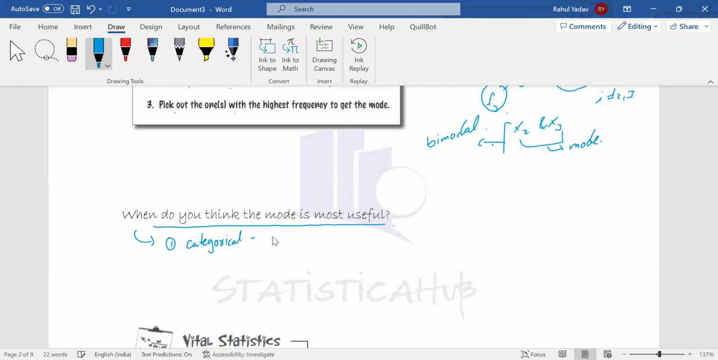For categorical data, we can't find the mean and median. In that case, mode is the perfect fit for the average. And the second condition is if, for the data, we have a small number of modes.